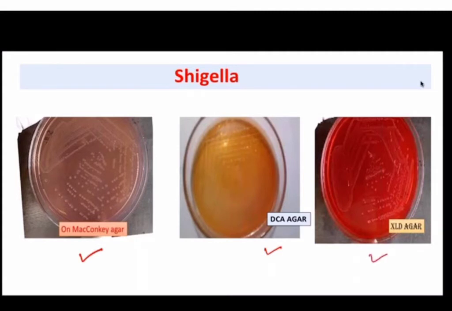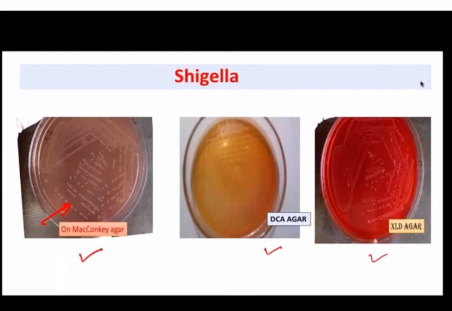So Shigella is a non-lactose fermenter, right? It does not ferment lactose, so it produces pale colonies, or NLF, on MacConkey. So it is not pink. Here you can see it is producing pale colonies on MacConkey, right? The colonies will appear pale on MacConkey.